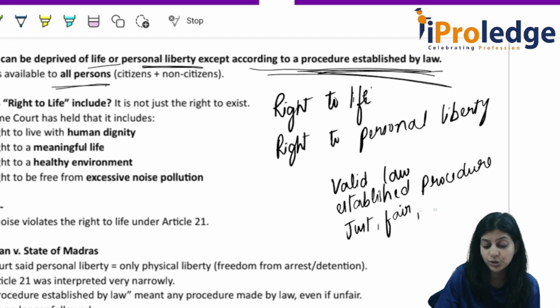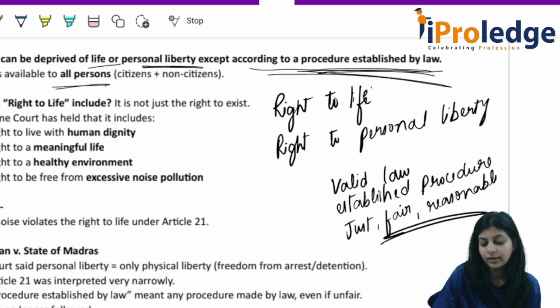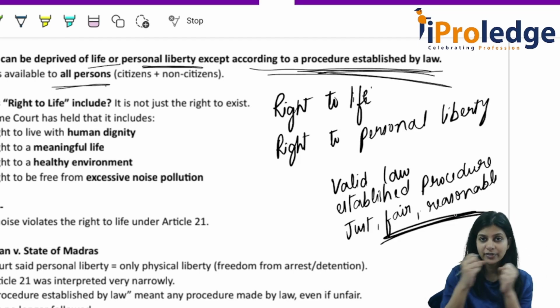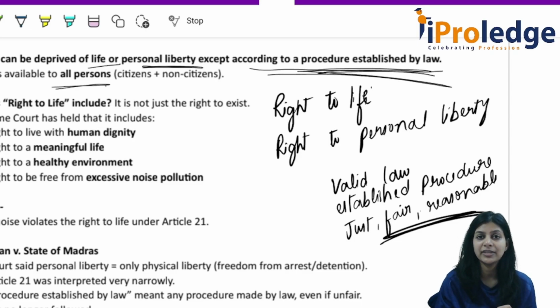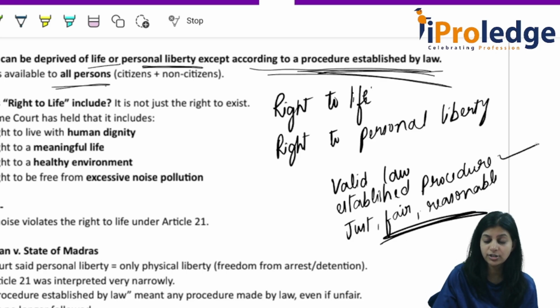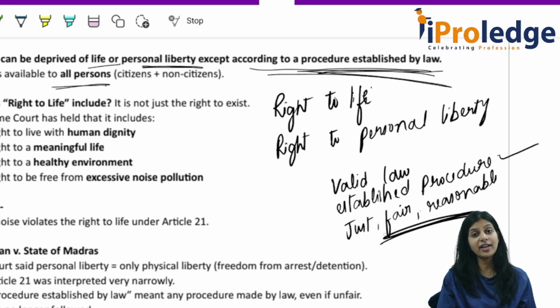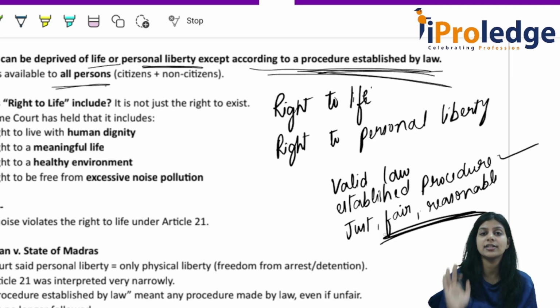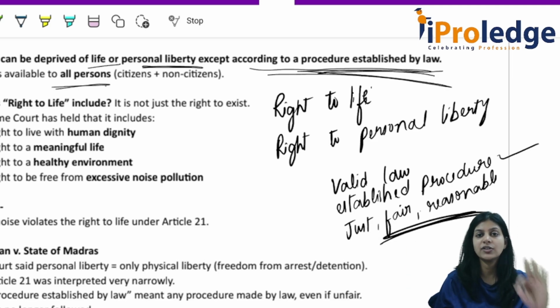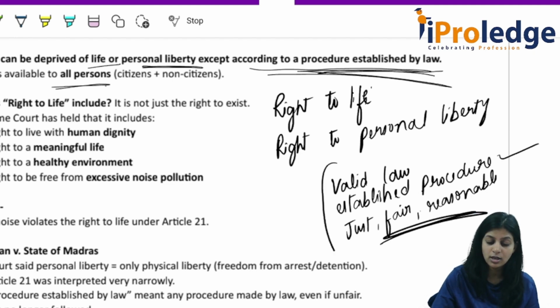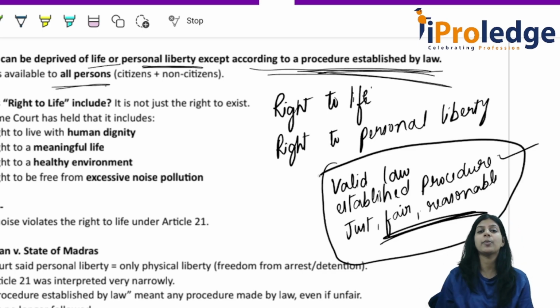How should the law be? Can it be unfair? No, it has to be just, fair and reasonable. Only this can take away the right to life or personal liberty. So these two rights cannot be taken away from anyone except if there is a procedure established by law.